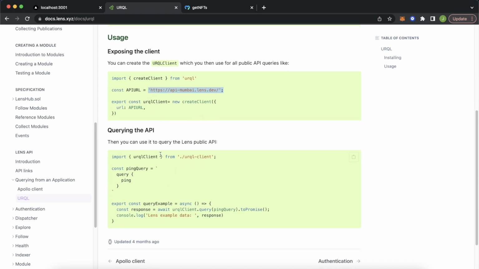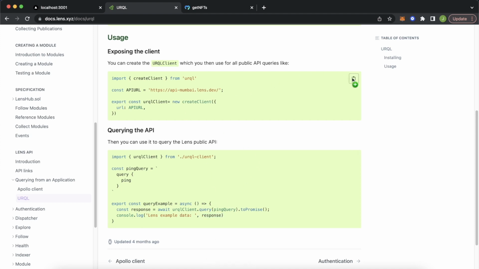Then in our client side of the application, we can create a query where we actually define what we want to search for. So are we searching for publications or profiles? And then by using this line over here, we wait for a URQL client to query. This query we set up, and then by indicating it's a promise, we get the response that we can then present in our front end. If this sounds good, let's jump back into Visual Studio Code.